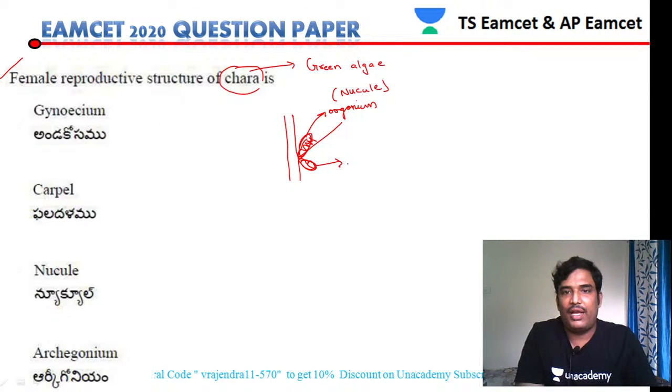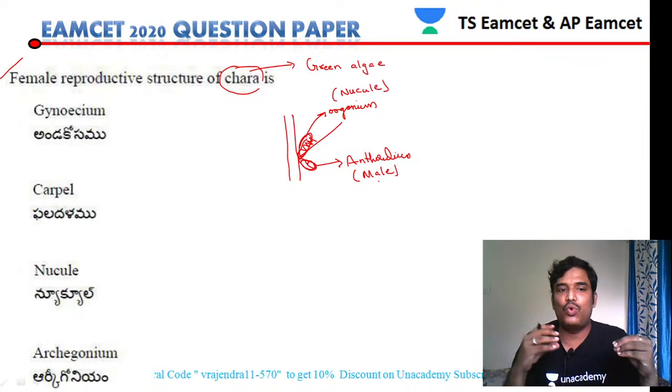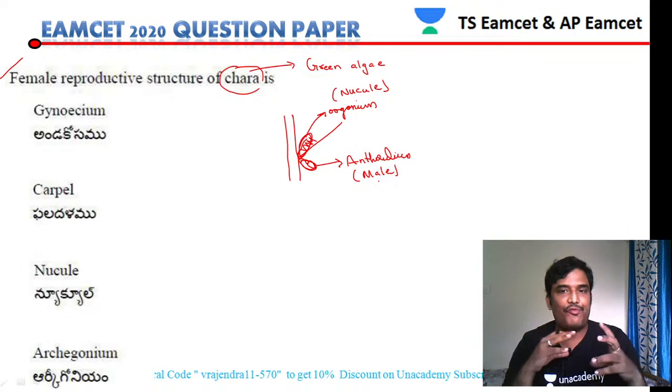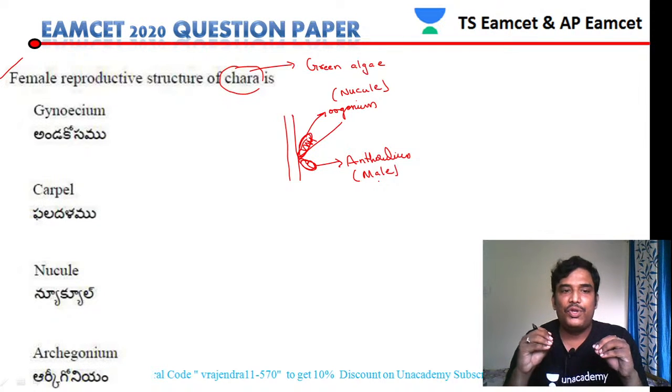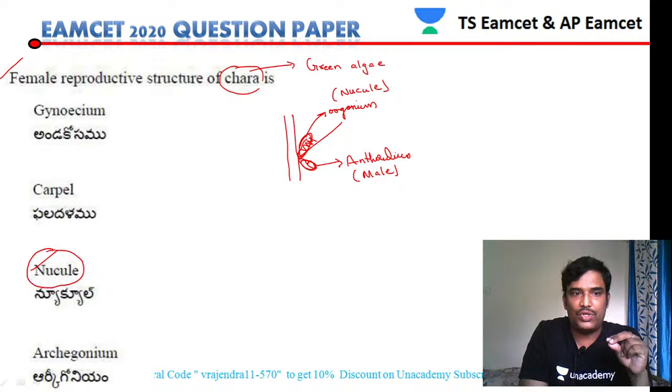Here you will have the antheridium. So this is the antheridium, and the antheridium is the male reproductive part. The female reproductive part is called the oogonium. The other name for the oogonium is nucleole. So that is the reason we will take nucleole as the answer.